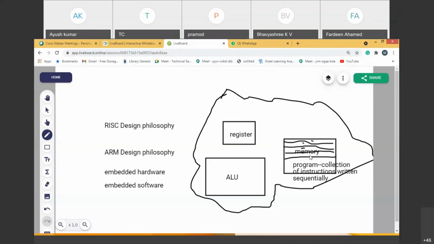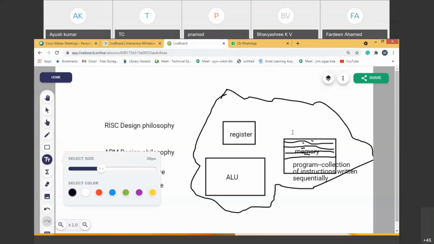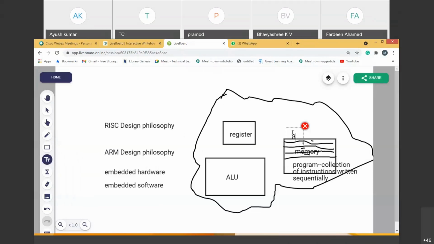These are different rows. If one row stores 8 bits, I'll call it 8-bit memory. If it stores 16 bits, I'll call it 16-bit memory. If it stores 32 bits, I'll call it 32-bit memory. Instructions can be 8-bit, 16-bit, or 32-bit instructions.